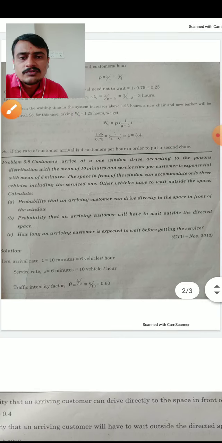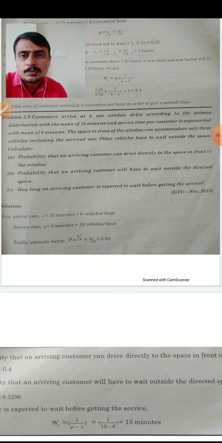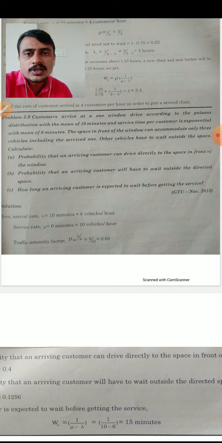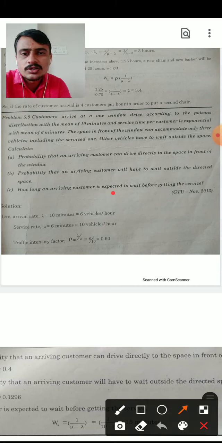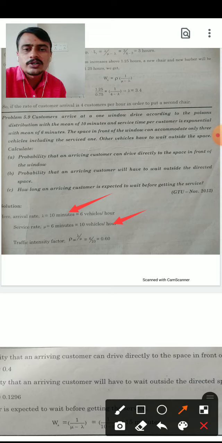Then for the second example we see example number 5.9. Customers arrive at a one-window drive-in according to a Poisson distribution with a mean of 10 minutes, and the service time of a customer is exponential with a mean of 6 minutes. So here lambda is 10 minutes and mu is 6 minutes. In terms of vehicles, lambda is equal to 6 vehicles per hour and mu is equal to 10 vehicles per hour. 60 divided by 10 gives 6 vehicles, and 60 divided by 6 gives 10 vehicles per hour.